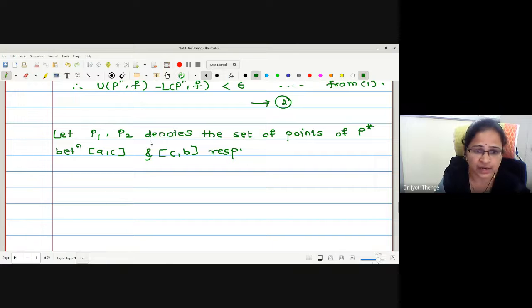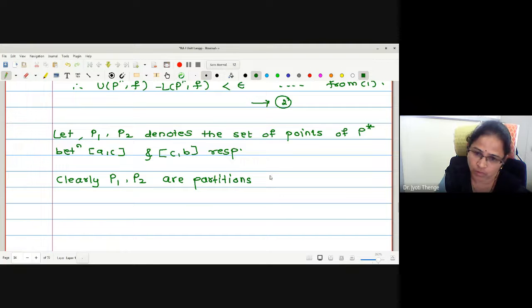Then clearly, both are partitions of AC and CB such that the union will be P star. Clearly, P1, P2 are partitions of the closed interval AC and the closed interval CB respectively. And what about P star? May I write P star as P1 union P2?